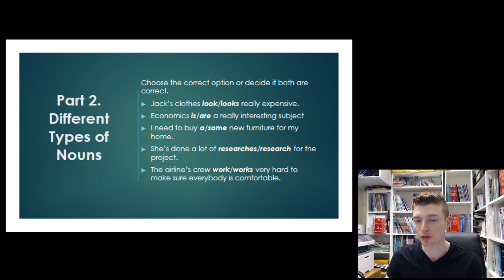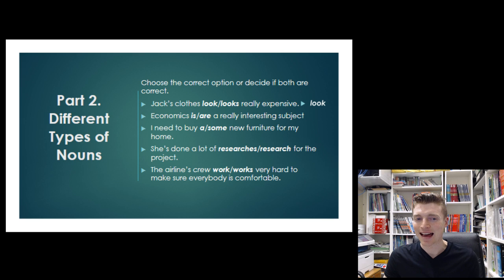Let's have a look at the first sentence. Jack's clothes look or looks really expensive. So clothes, it's a plural noun. A plural noun must take a plural verb. Jack's clothes look. They look really expensive.